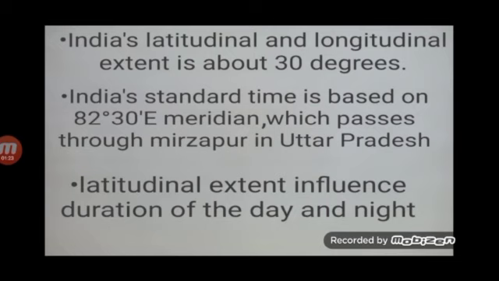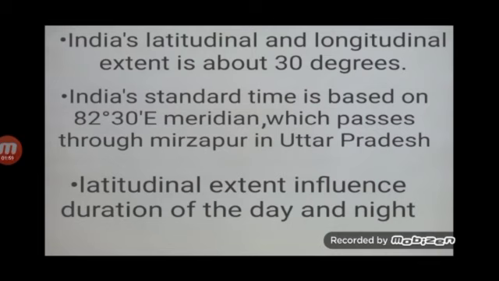How does this happen? From Gujarat to Arunachal Pradesh, there is a time lag of 2 hours, but the watches show the same time because the time along the standard meridian of India, that is 82 degree 30 minute east, passing through Mirzapur in Uttar Pradesh, is taken as the standard time for the whole country.